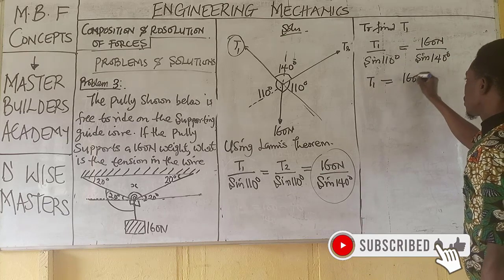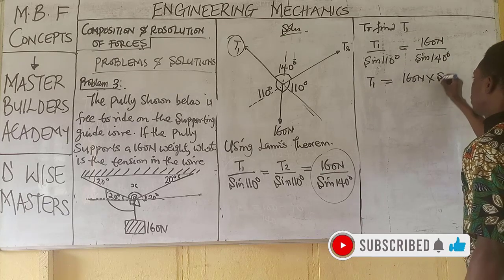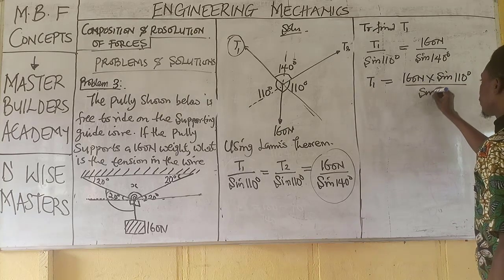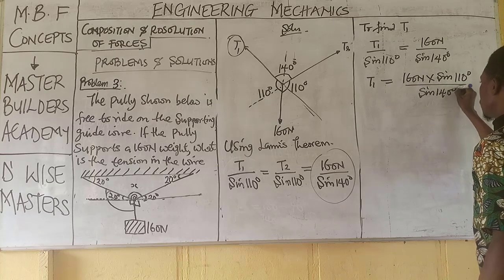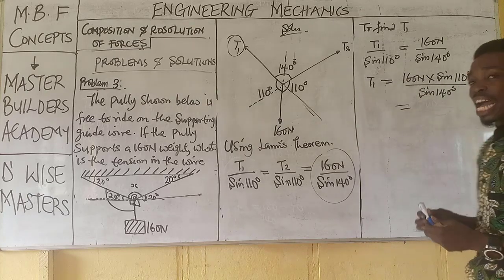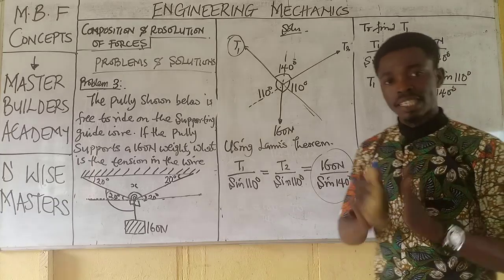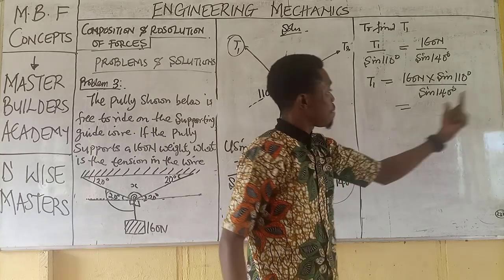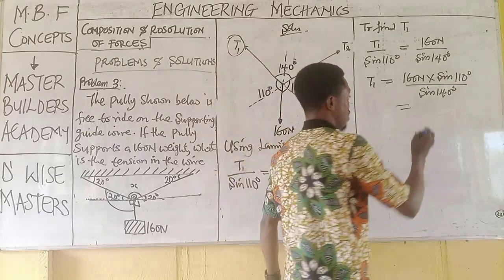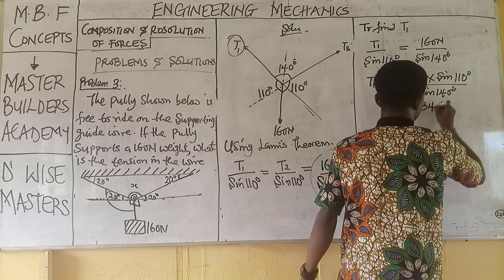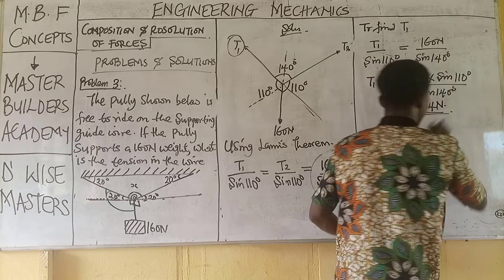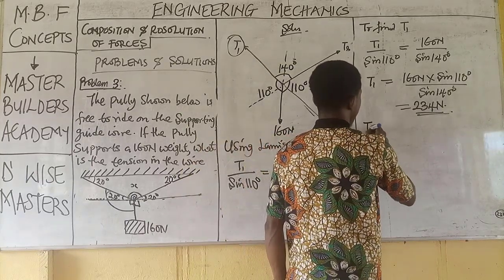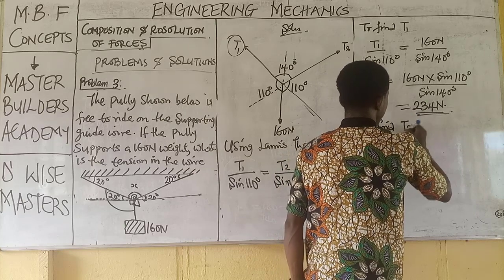So we have T1 equals 160 Newton multiplied by sine 110 degrees all over sine 140 degrees. When you multiply 160 by sine 110 divided by sine 140, your answer would have been 234 Newton, approximate value. This is it. Now, to obtain T2, I will do the same thing.